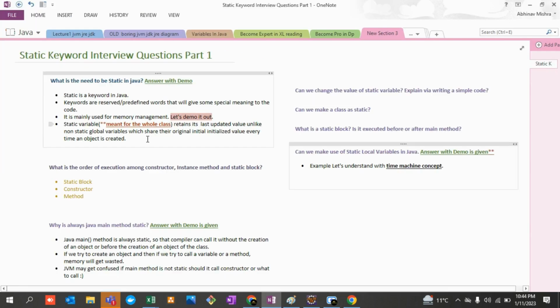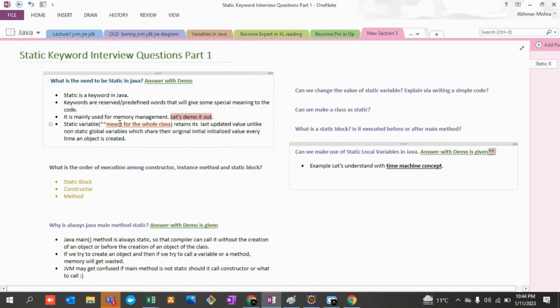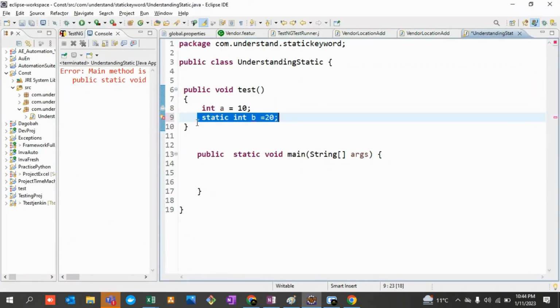Because the answer is written over here. This is why I have highlighted it with two asterisks, which means that the answer of this question is related to this particular question and answer, right? So whenever you declare a variable as static, it means that variable is meant for the whole class. You cannot define a static variable over here.